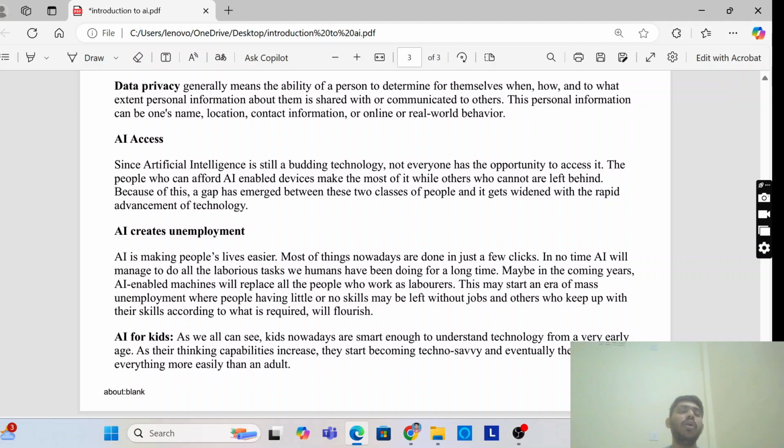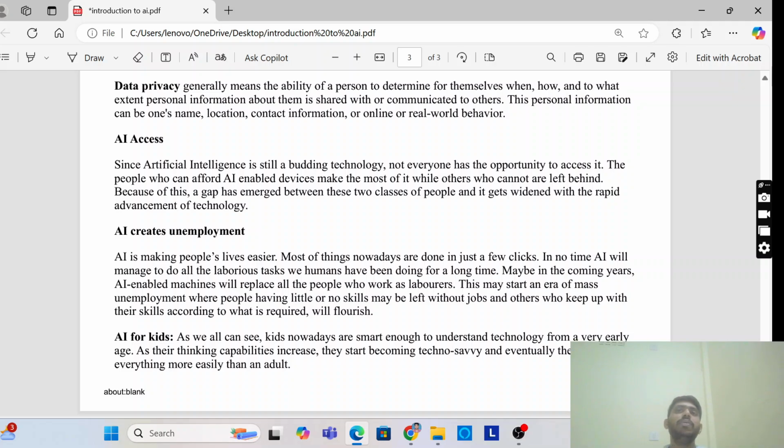AI creates unemployment. It is a thing going on now in the automation market. AI is making people's lives easier, and most things nowadays are done in just a few clicks. In no time, AI will manage to do all the laborious tasks we humans have been doing for a long time. So maybe in the coming years, AI-enabled machines will replace all the people who work as laborers.